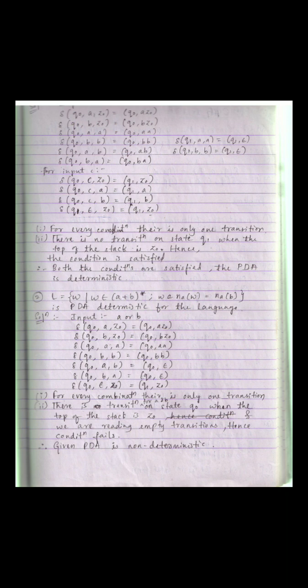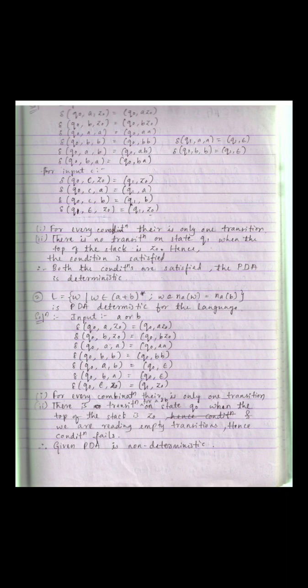As I already told, the first problem is W C W raised to R. What are the transitions you got? Q naught A Z naught, only one transition. Q naught B Z naught, one transition. Q naught AA, one. Q naught BB, one. Q naught AB, one. Q naught BA, one. Next you have Q1 AA, which is different from Q naught AA. Then Q1 BB, again different. So for every combination you have only one transition, hence the first condition is satisfied.